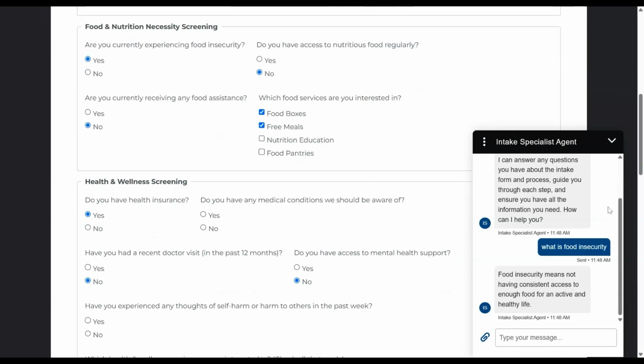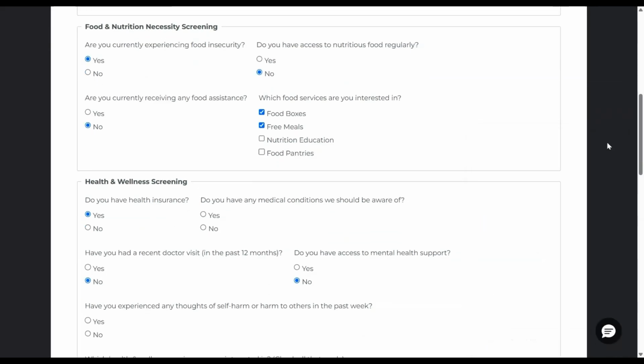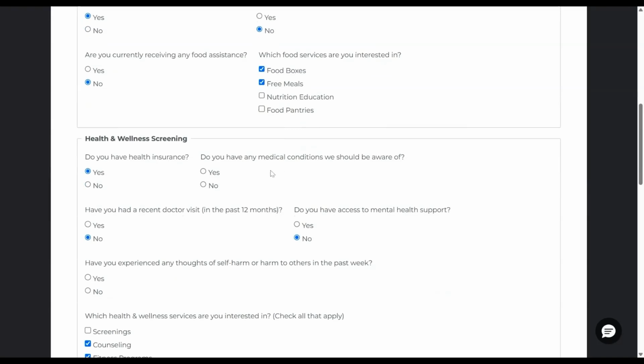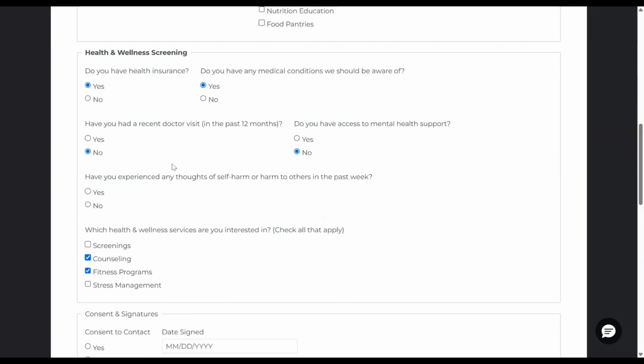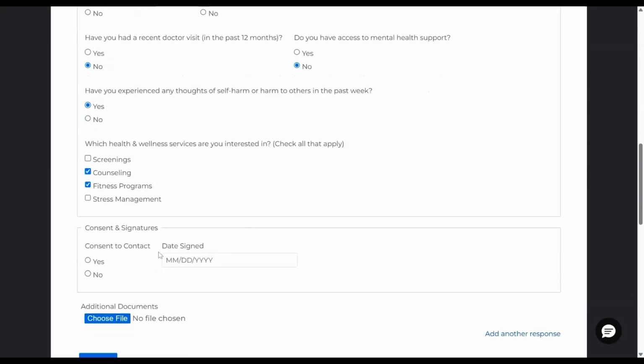So as Ronnie continues to complete the intake, there are a couple of items we're asking for health and wellness screening. And as we go, we have a question about thoughts of self harm or harm to others within the past week. Ronnie actually has been going through a difficult time and decides to answer yes to this question. And by answering yes to this question, we have our agent set up in such a way that once this form is submitted, we're actually going to escalate this to our crisis management team. And we're going to do that within the Slack channel just to make sure that it automatically gives everyone a quick heads up about this information coming through.